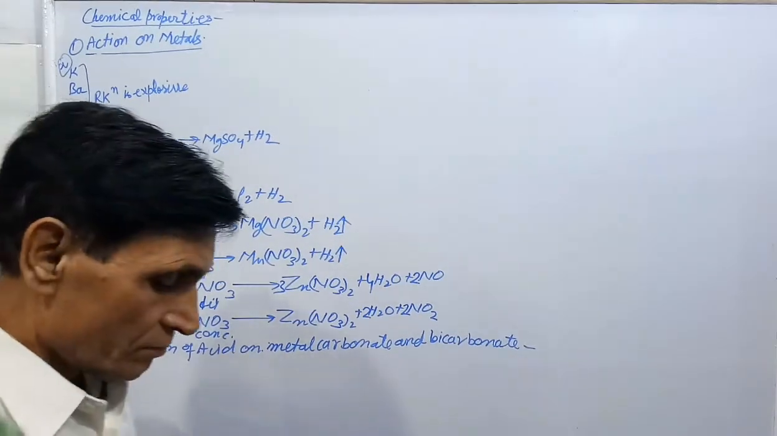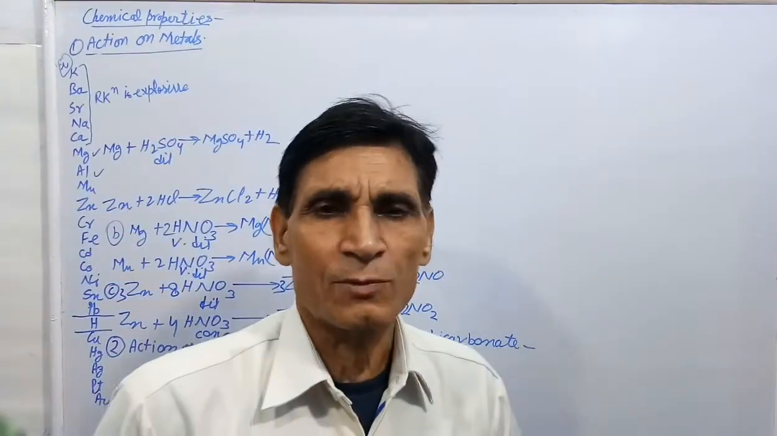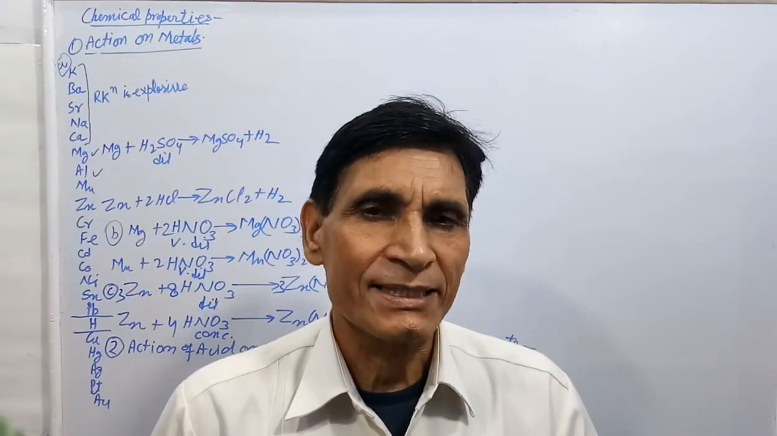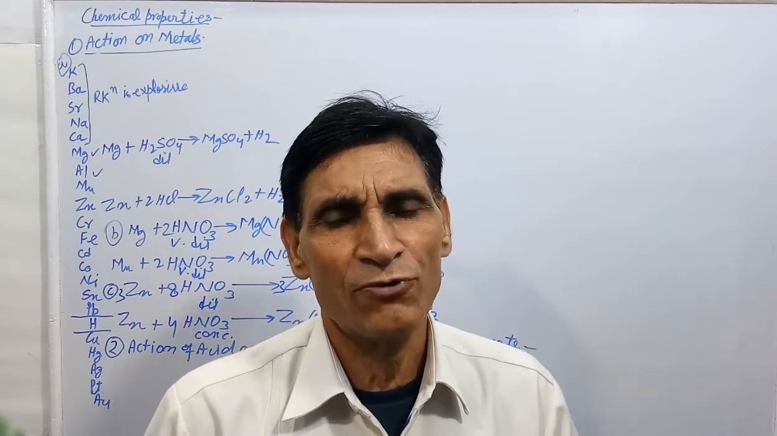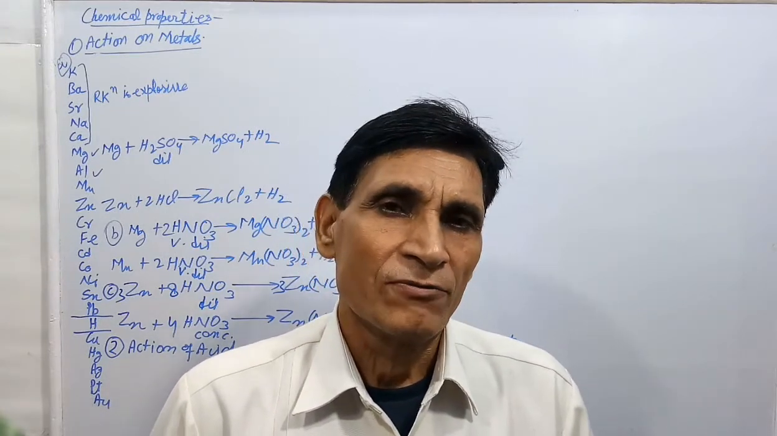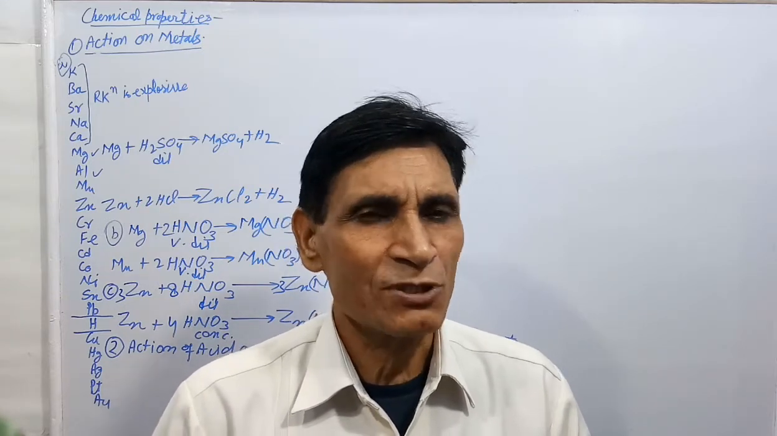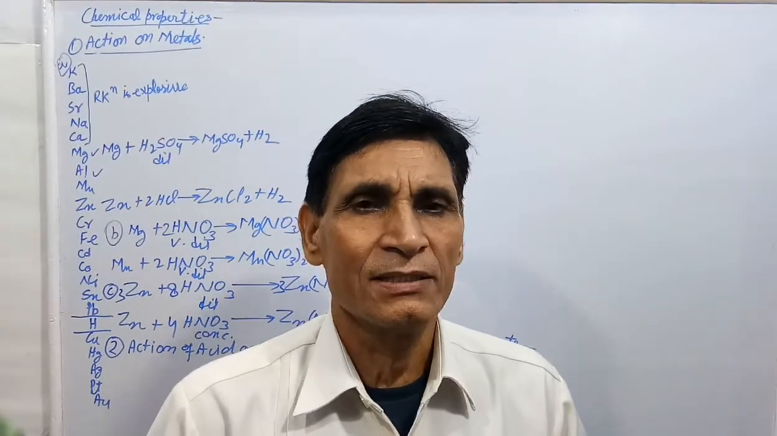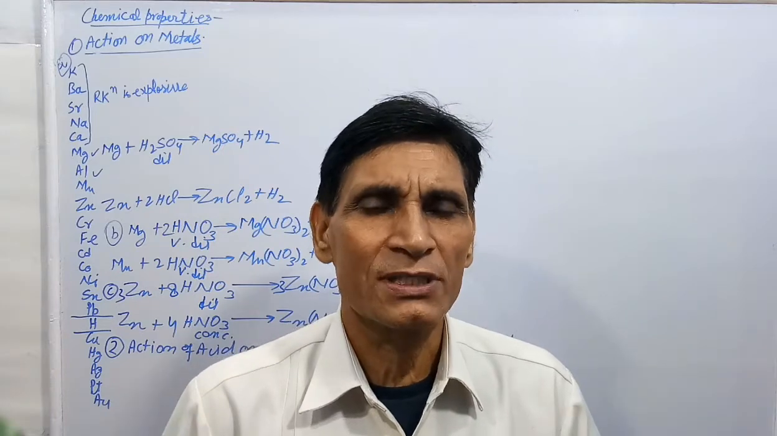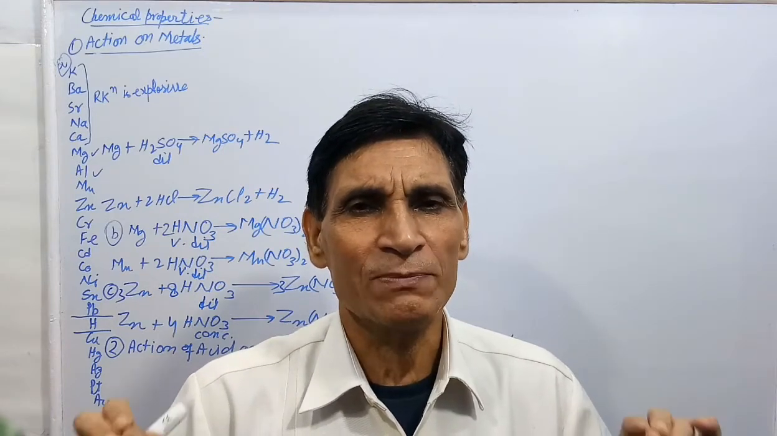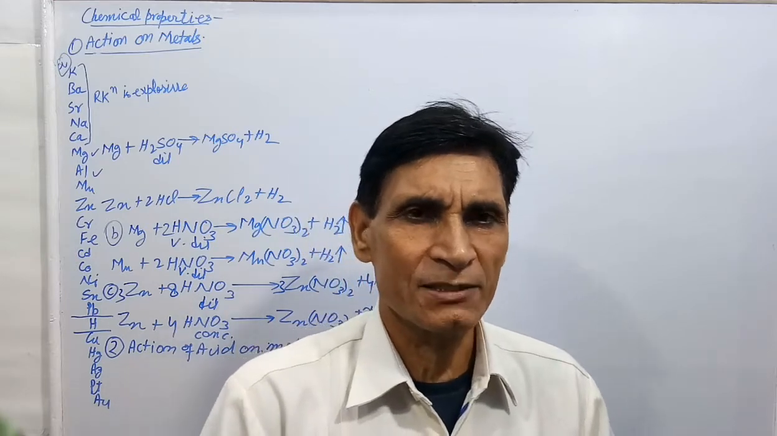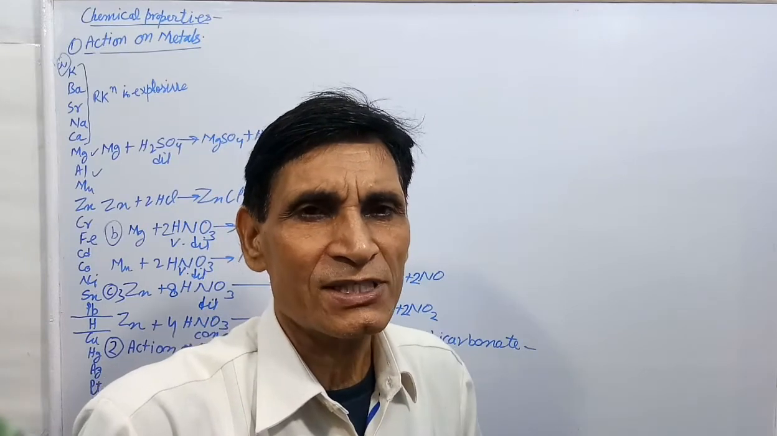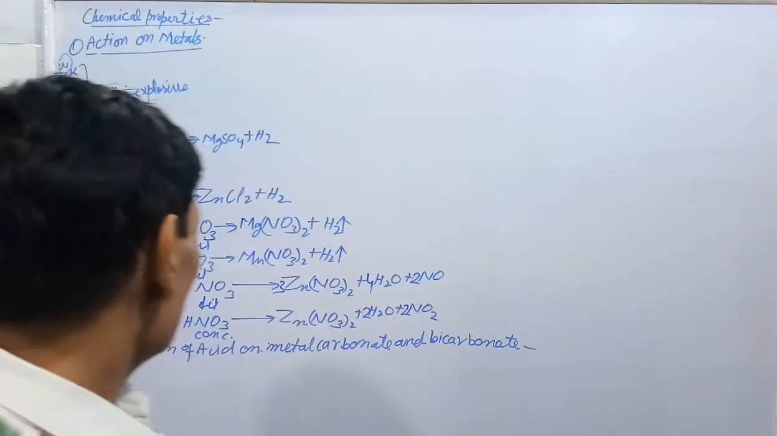Now see, metal carbonate and metal bicarbonate react with dilute acid to form respective salt of the acid and give out carbon dioxide gas along with the formation of water with brisk effervescence. Remember, all carbonate and bicarbonate react with dilute acid to form respective metal salt, H2O and CO2 with brisk effervescence. It means reaction is brisk. Effervescence means gas bubbles are coming out of the reaction mixture vigorously.